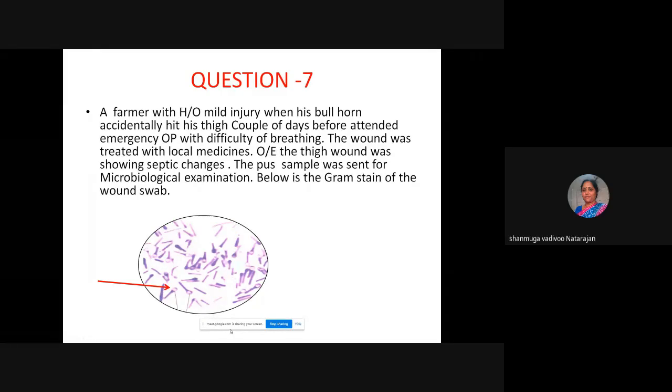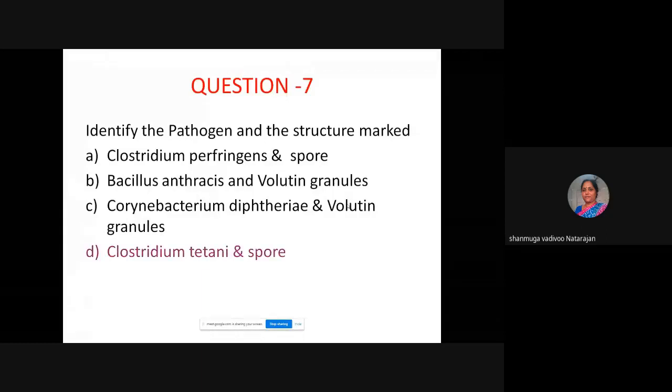And the Gram stain picture clearly shows the terminal oval spores, which is typically described as a drumstick appearance of Clostridium tetani. Perfringens means you can see only the gangrenous formation of the wound, and there will be crepitus, which you can feel in the wound area, gas gangrene formation. And typically, it is a case of tetanus. Okay, rigidity. So the correct answer is Clostridium tetani and spores.